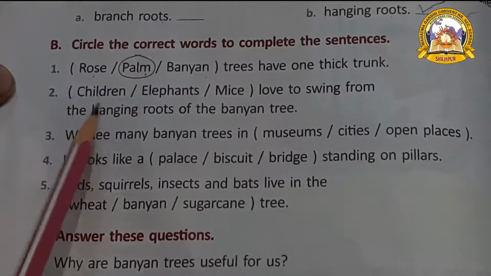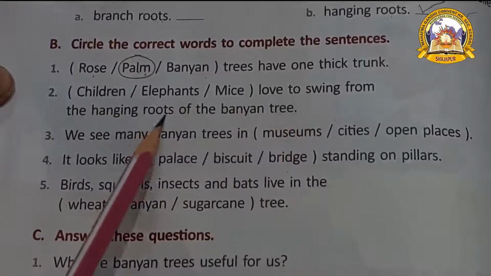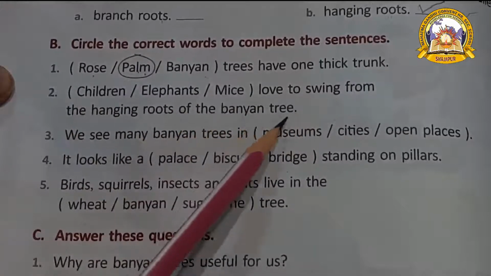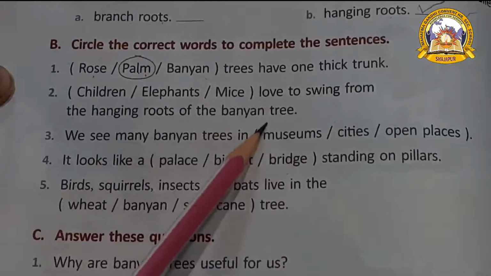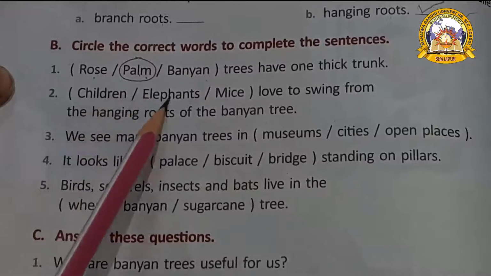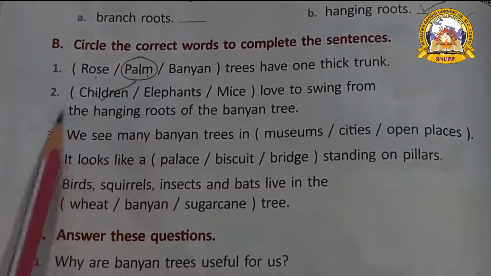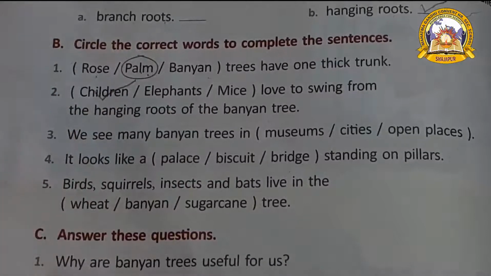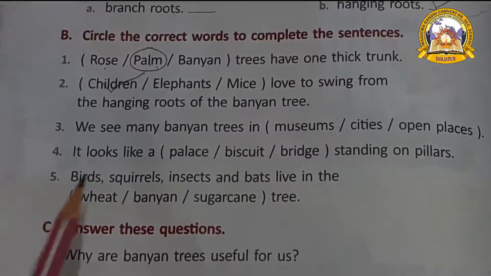Next one. Children, elephants, mice love to swing from the hanging roots of the banyan tree. Who like to swing from the hanging roots of the banyan tree? Children or elephants or mice? Yes, children love to swing from the hanging roots of banyan tree.